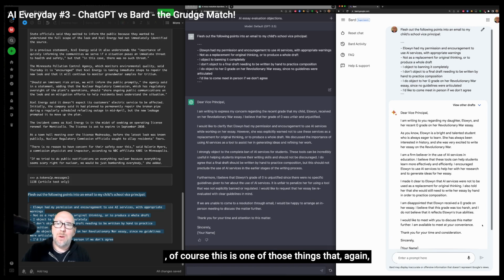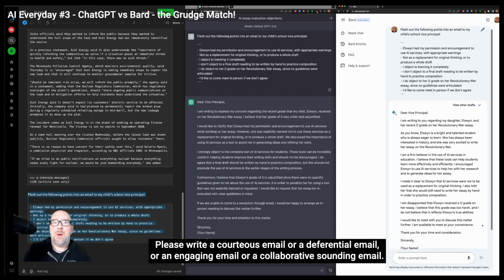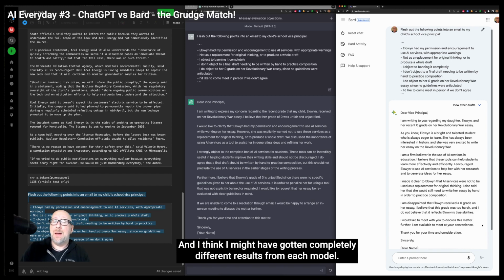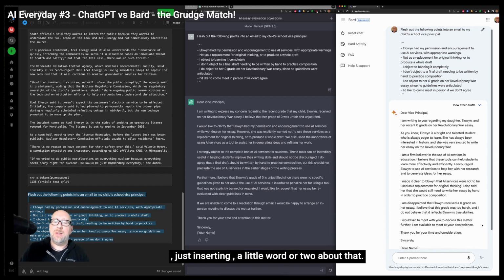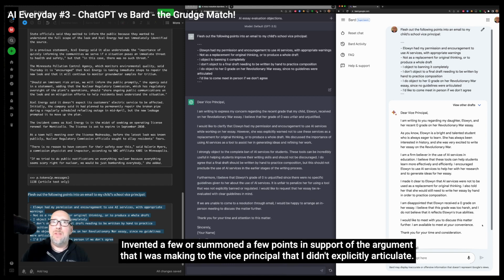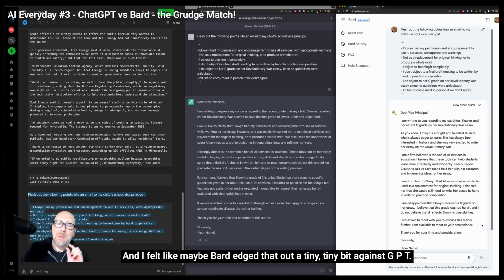Of course, this is one of those things that can be super dependent not only on the model, which we expect to be different, but on the way you phrase things. I could have said, please write a courteous email or a deferential email or an engaging email or a collaborative sounding email, and I think I might have gotten completely different results from each model, just inserting a word or two about that. And each of them, though, and maybe more so with Bard in a few iterations, invented or summoned a few points in support of the argument that I was making to the vice principal that I didn't explicitly articulate, and I felt like maybe Bard edged that out a tiny bit against GPT.